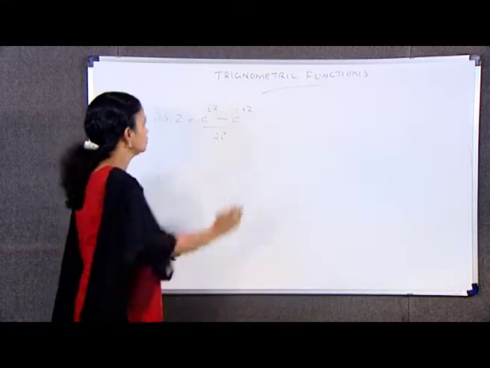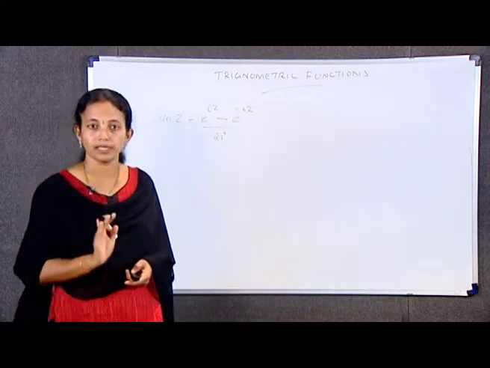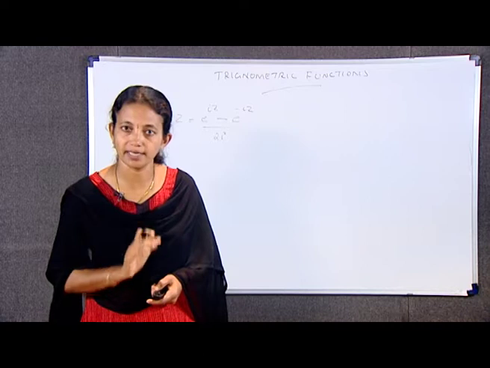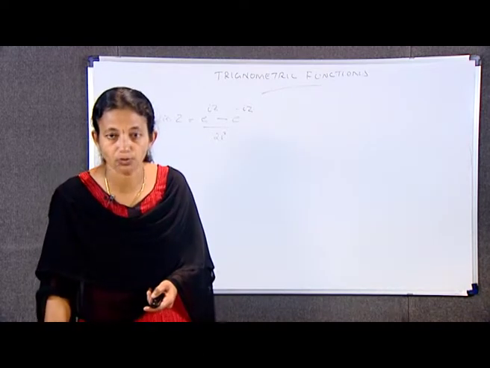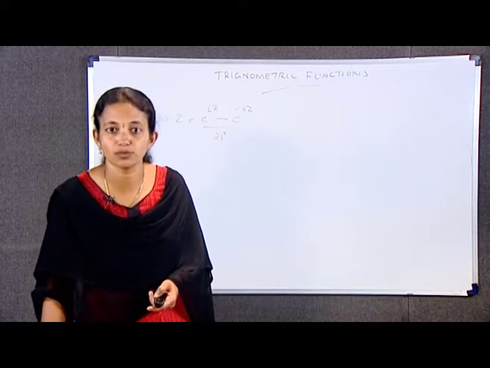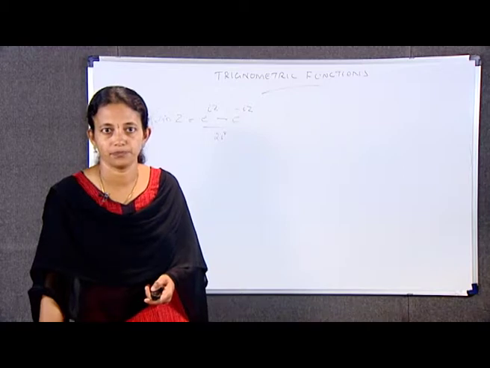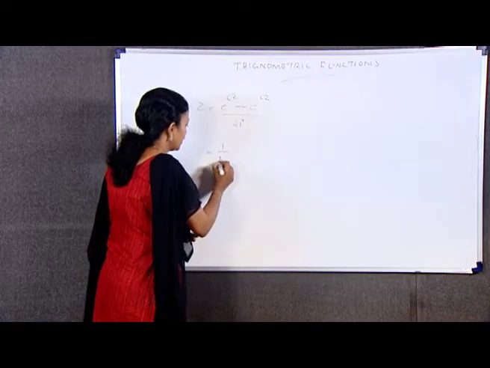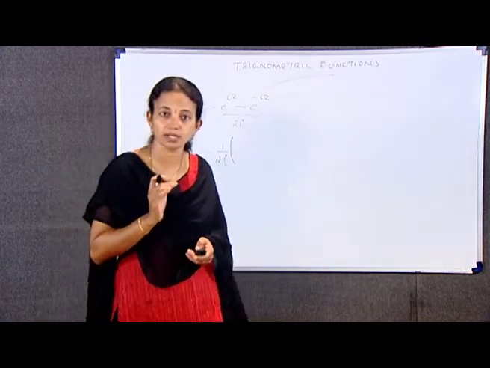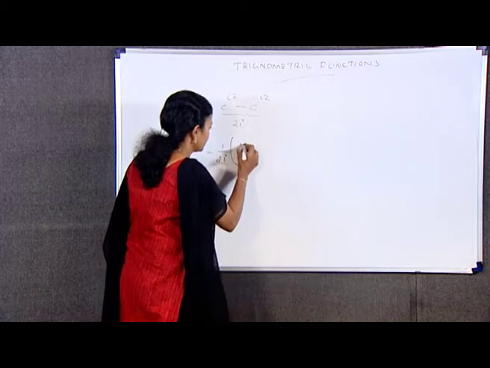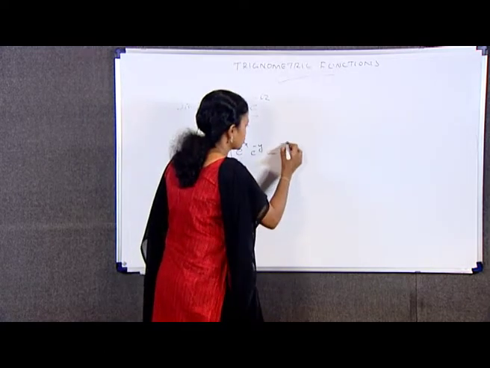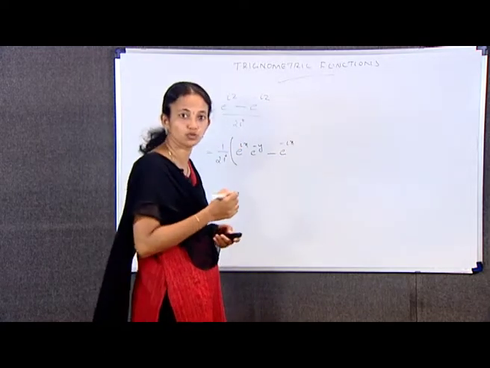So, e raised to i into (x plus iy) minus e raised to minus i into (x plus iy), divided by 2i, which is equal to (e raised to i(x minus y) minus e raised to i(x plus y)) by 2i, which is equal to 1 by 2i into (e raised to ix into e raised to minus y minus e raised to minus ix into e raised to y).